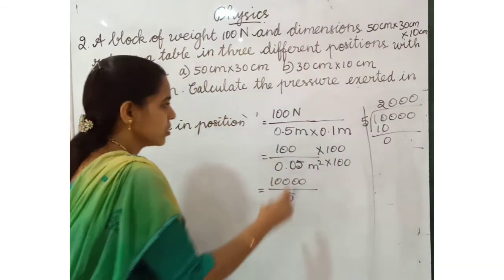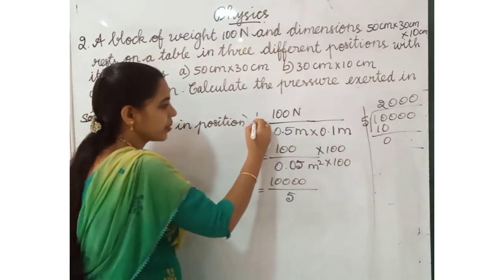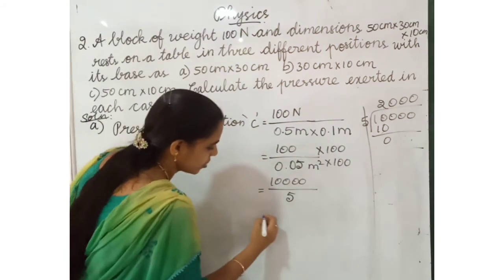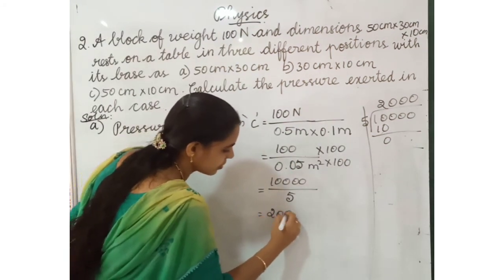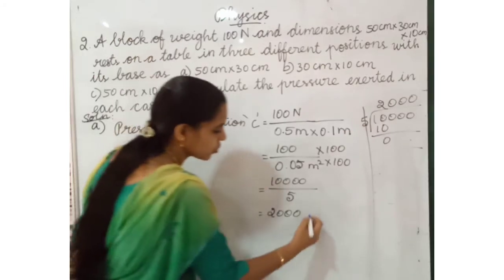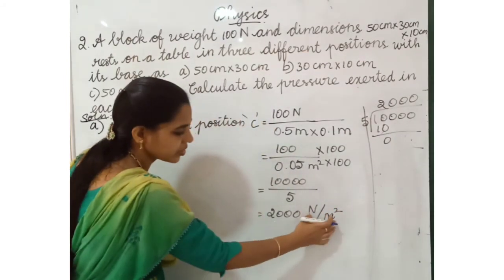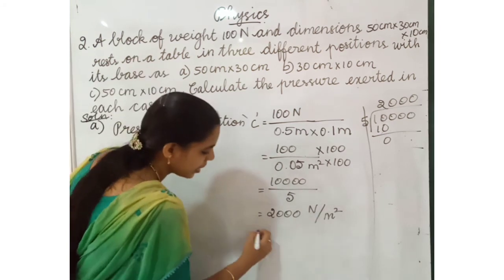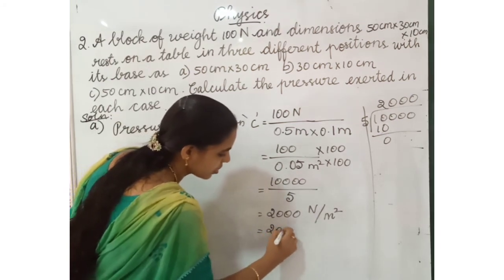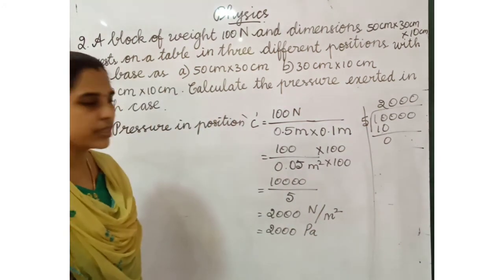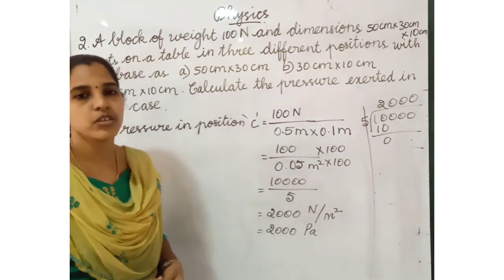Okay, children? So, how much pressure? Pressure in position C is equal to 2000 Newton per meter square. We have to change the Newton per meter square into Pascal. So, the answer is 2000 Pascal. Do you understand? This is the important problem. You should write in your booklet.